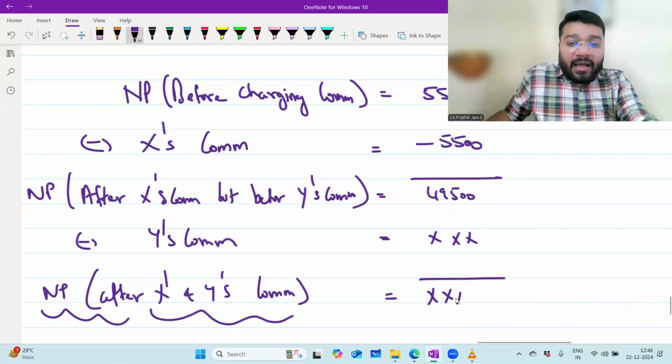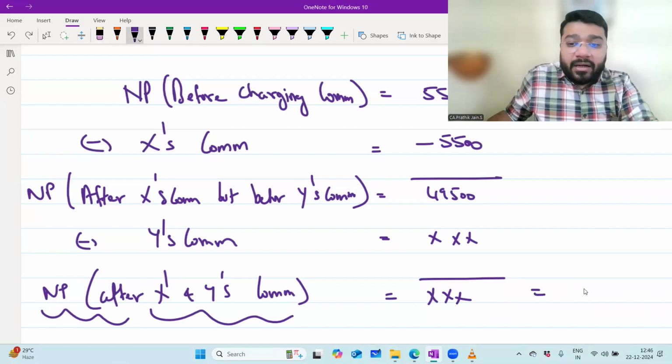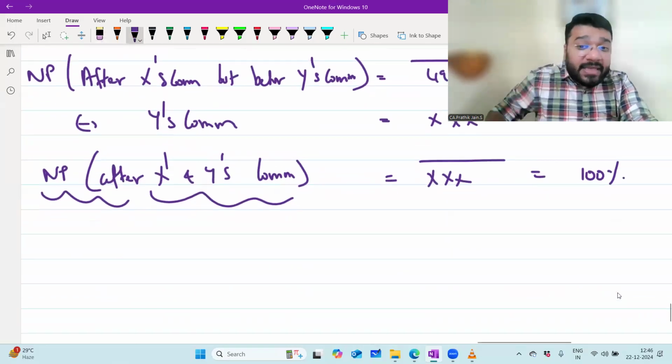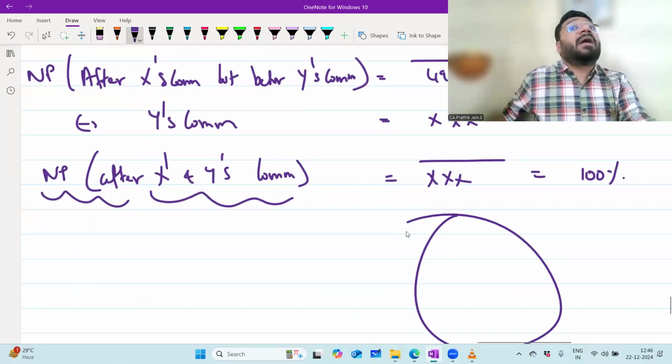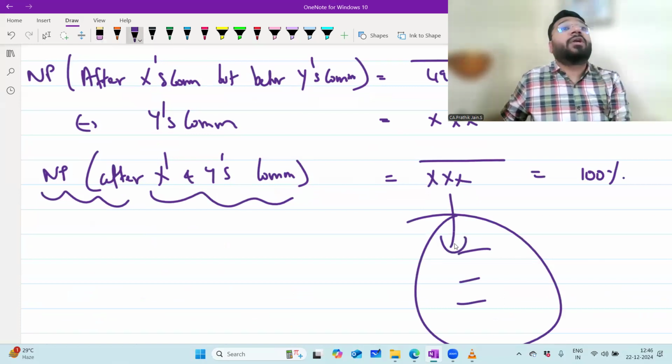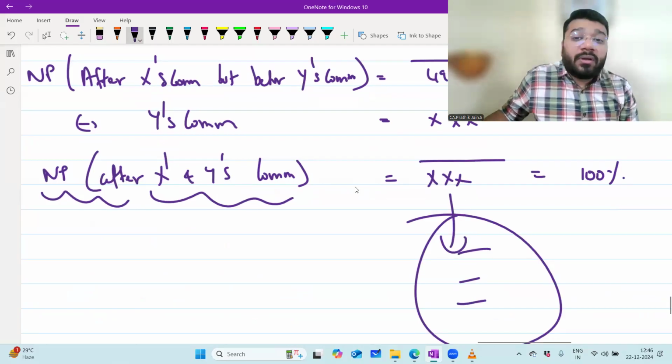Always assume this final answer will be equal to 100%. This money is 100% belonging to the next set of people. So whatever adjustment I'm going to do, this belongs to subsequent people. Whatever continuation of the P&L we do after this, it is 100% belonging to the next set of people. So this will always be equal to 100%.